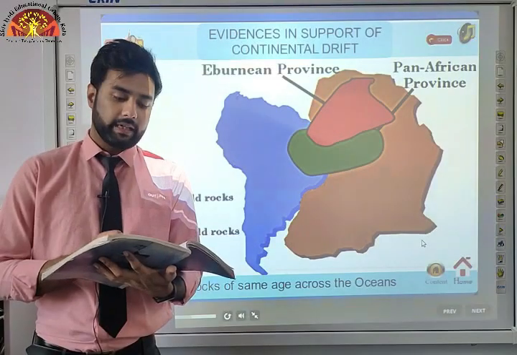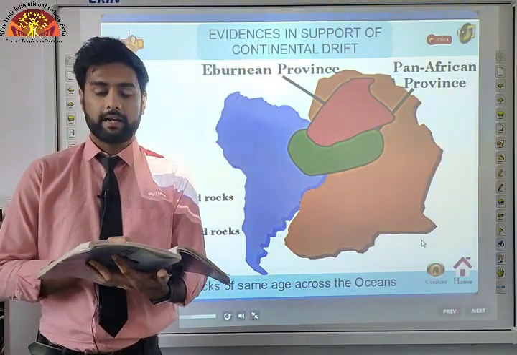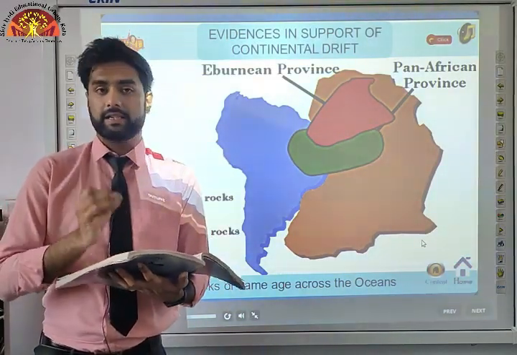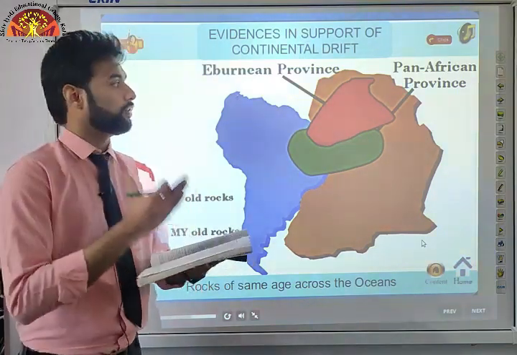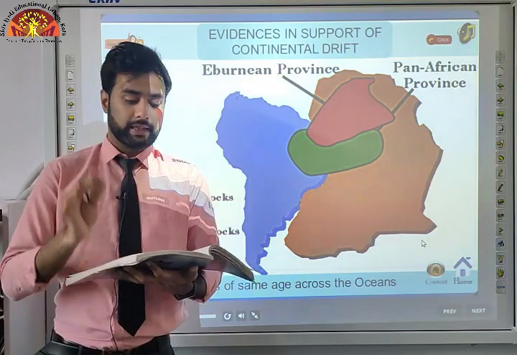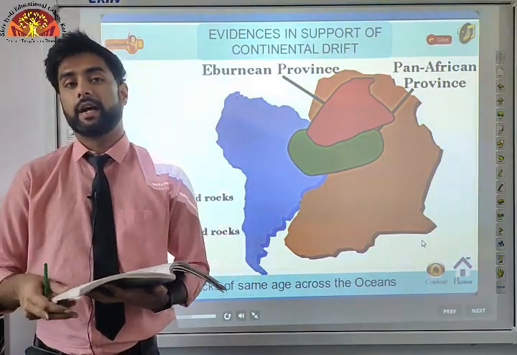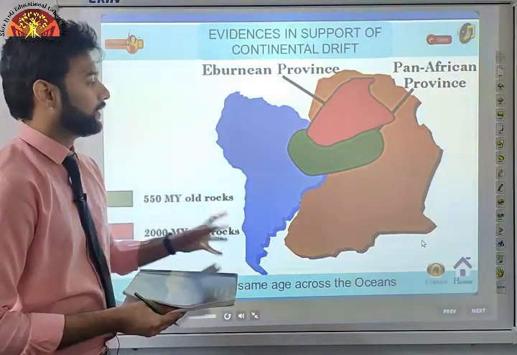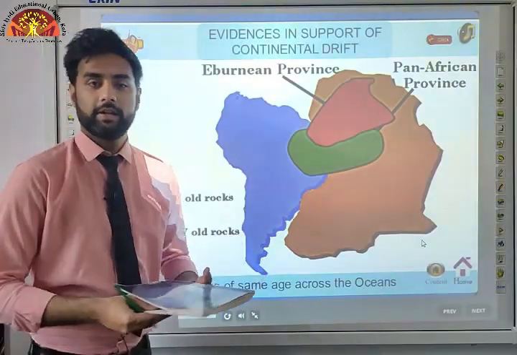The earliest marine deposits along the coastline of South America and Africa are of the Jurassic age, which suggests, what do we come to know if the rocks of the different continents share the same age? It suggests that the ocean did not exist prior to that time, that there was no ocean between these two continents and they were connected together.